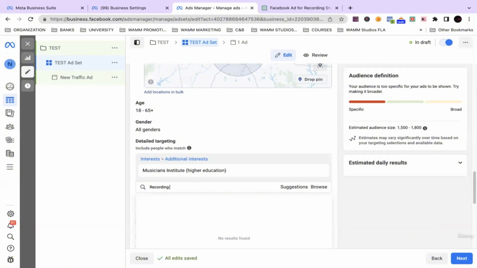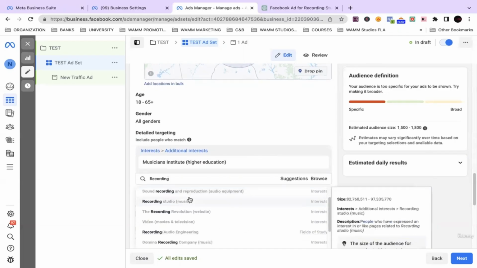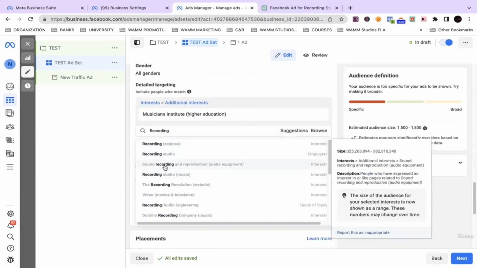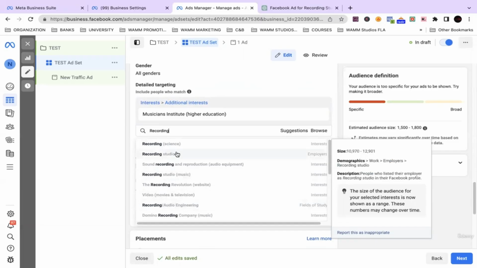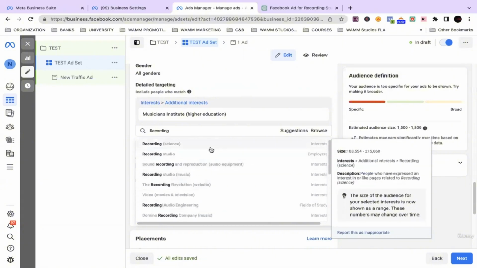Let's delete some of these words. Recording studio. Okay, when I left the word recording, a lot of other words popped up: recording, audio engineer, recording studio. So these are some good options.